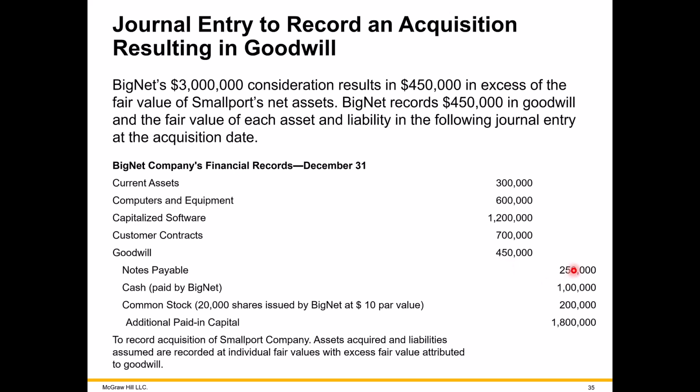Excess proceeds being paid over the net realizable value, including this liability and netting the assets, comes out to this missing amount we're plugging in to balance our debits and credits. Of course, debiting is an increase to an asset, goodwill. And as you learned in previous accounting classes, it's an unamortizable asset subject to impairment, write downs.